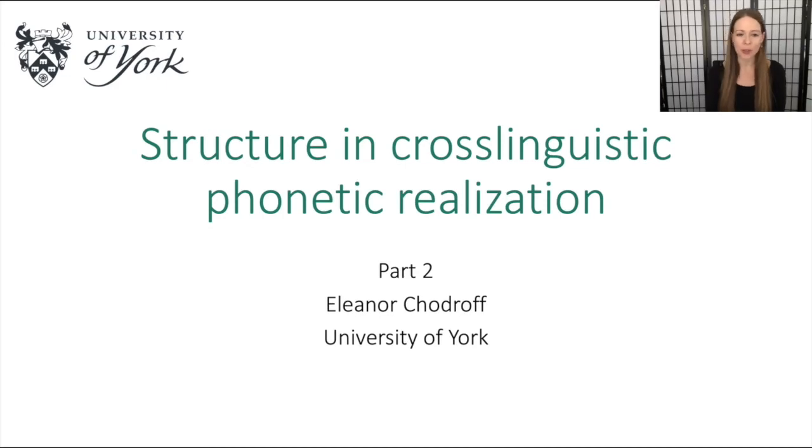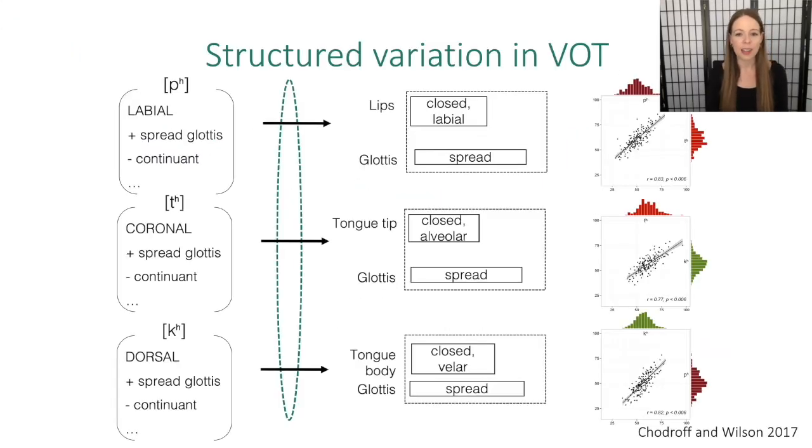So this is part 2 of structure in cross-linguistic phonetic realization. In the last section, we ended on this slide where we observed covariation of talker mean VOT among stop place of articulation, and that's on the right-hand side. But what we can also take away from this covariation is the fact that the phonetic realization of these stop consonants cannot be wholly independent of one another. So there's something that's yoking the phonetic realization together.